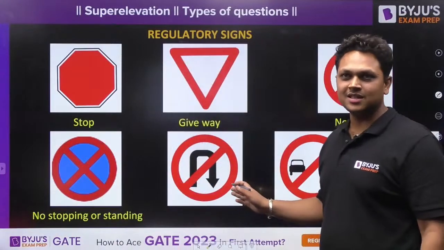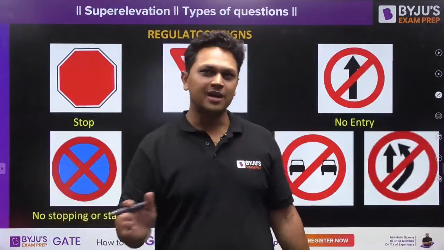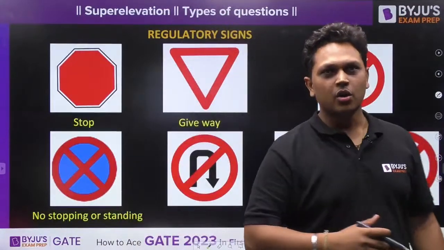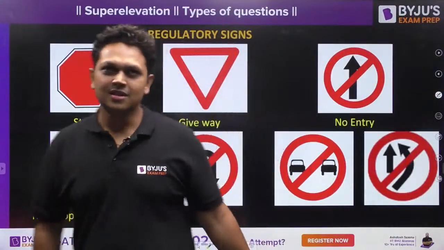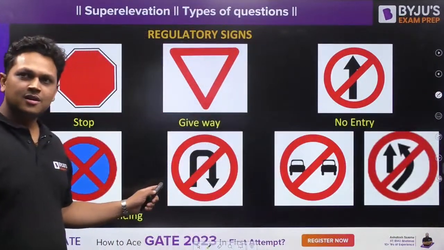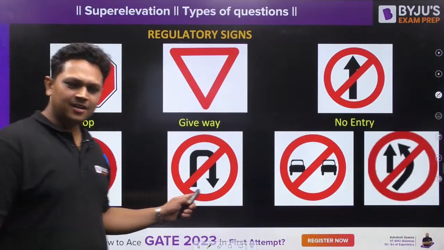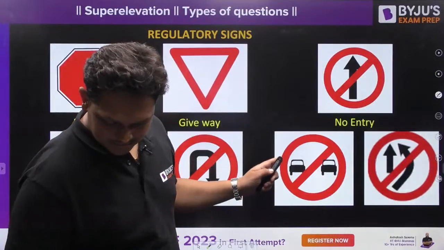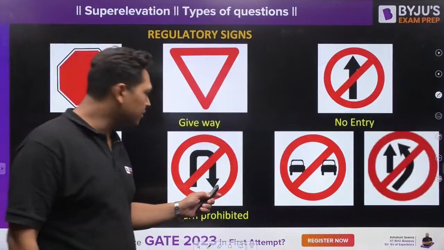Which is this sign? You all must have seen this sign, right? What is this sign? I am not getting comments from you guys. Don't you know what these traffic signs are? What is this sign? U-turn prohibited. Very good, Rajiv.